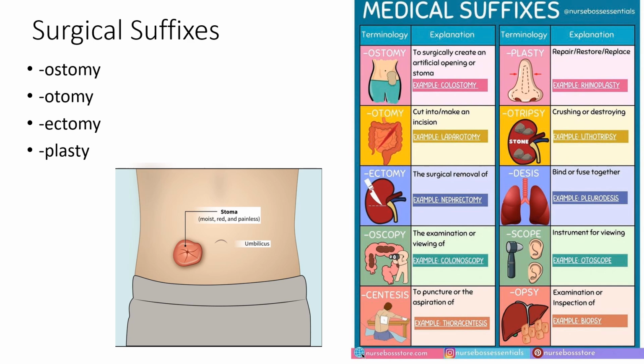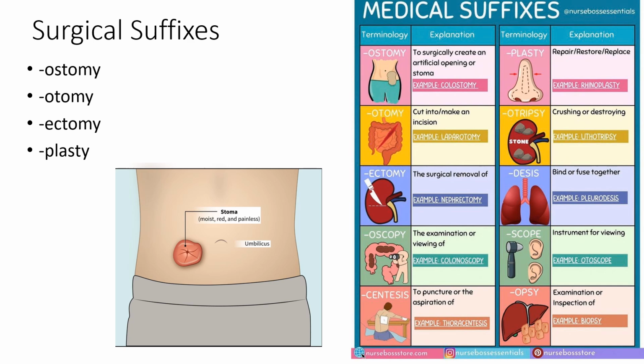So ostomy, I sort of hinted at this one. It refers to the surgical creation of an artificial opening. Right? You've likely heard of colostomy, right? So this is a surgical creation of an artificial opening in the colon, and the opening is called a stoma. The stoma literally translates to mouth, right? So this is an opening, and we'll discuss this more throughout the semester.